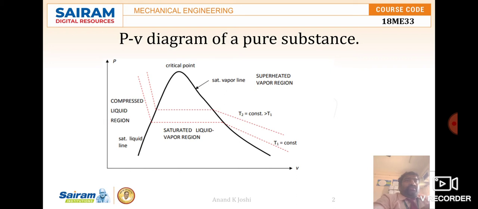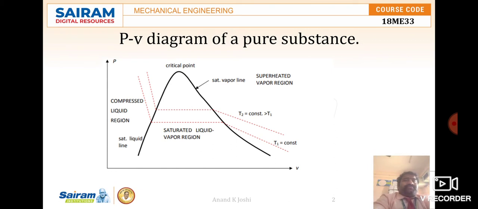One more concept is the triple point. What is the triple point? The triple point is the point at which solid, liquid and vapor phases can exist together on the PV or TV diagram. This three-phase state forms a line which we call the triple line. At this line, whatever we meet at this point, we call the triple point.